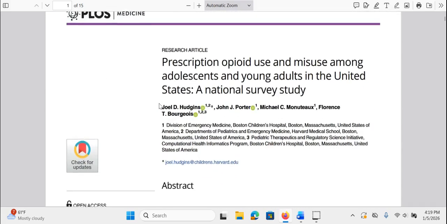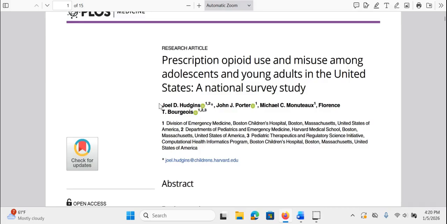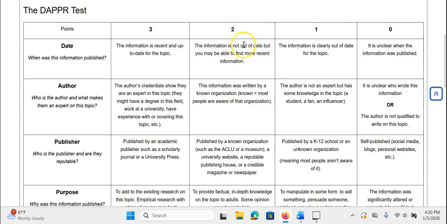Let's figure out, does it seem timely still? Does something in 2019 feel timely about the prescription opioid use and misuse among adolescents and young adults in the U.S.? And I would say the information's not out of date, but considering how the opioid crisis changes every year, it seems I might give this a 2, right?